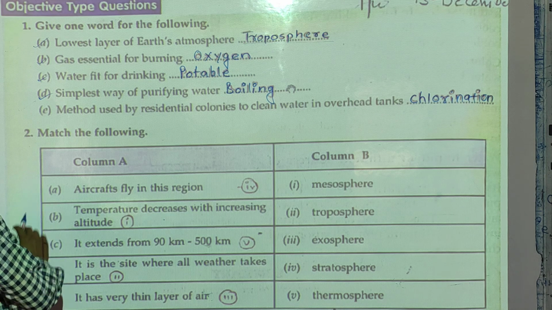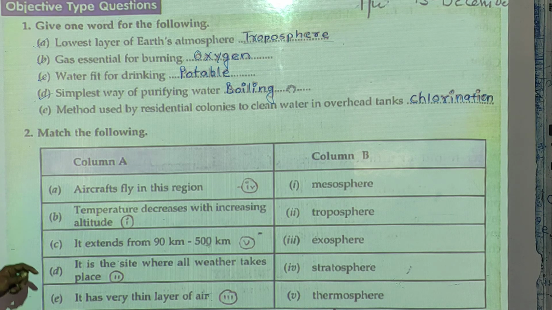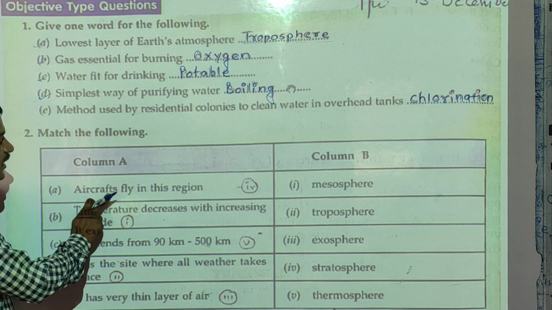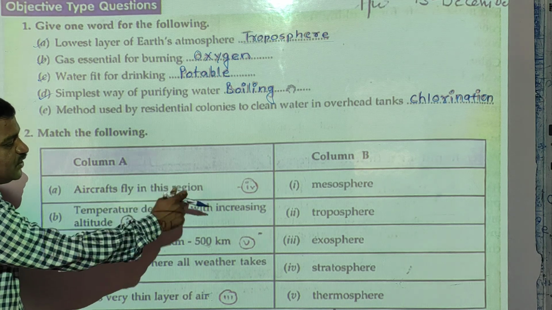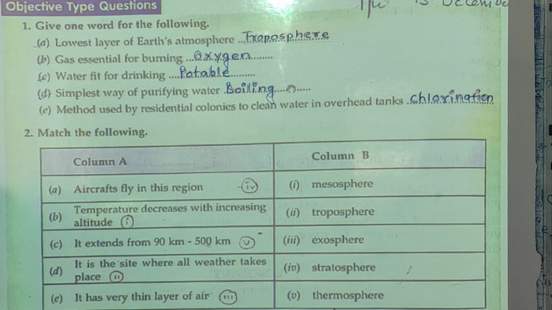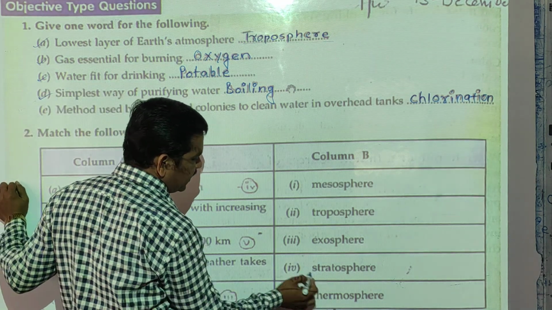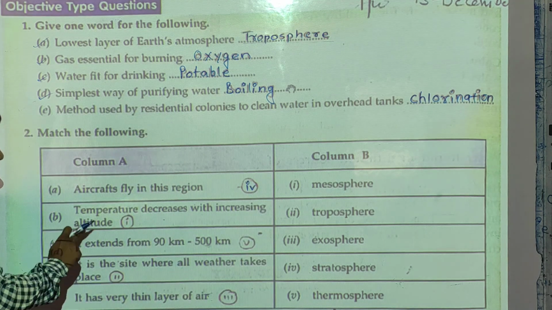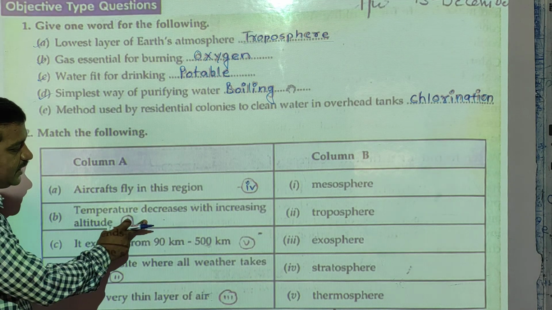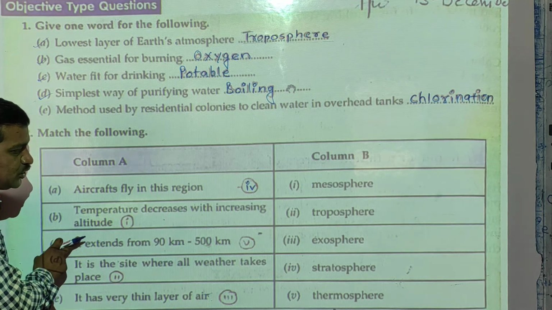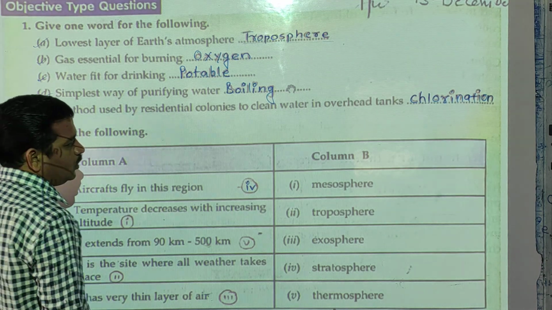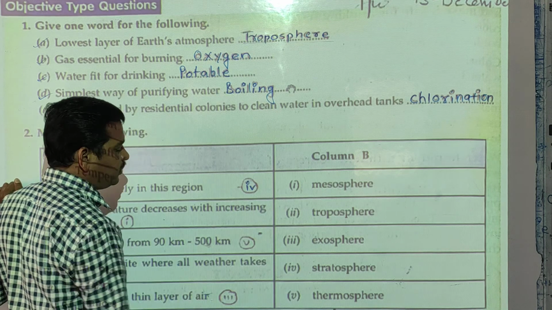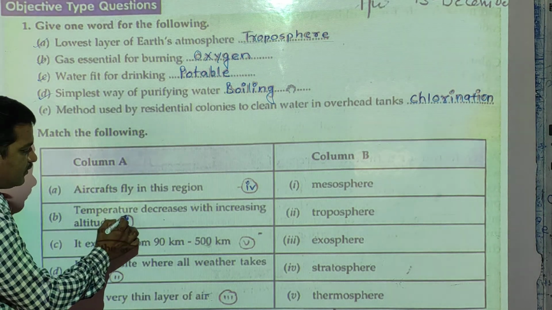Next, match the following. Now see here: aircrafts fly in this region. In which region? The answer is stratosphere, so option number 4 you can note down. Temperature decreases with increasing altitude: that is the mesosphere, option number 1.